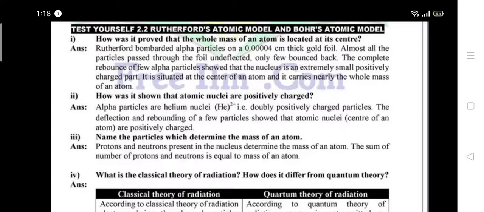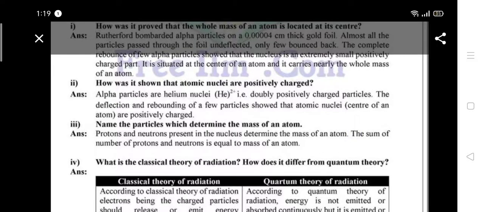Only few bounced back. The complete rebounds of few alpha particles show that the nucleus is an extremely small, positively charged part. It is situated at the center of an atom and it carries nearly the whole mass of an atom. The complete rebounds of alpha particles show that the nucleus is extremely small. So rebounds show that the center of an atom carries the whole mass of an atom.